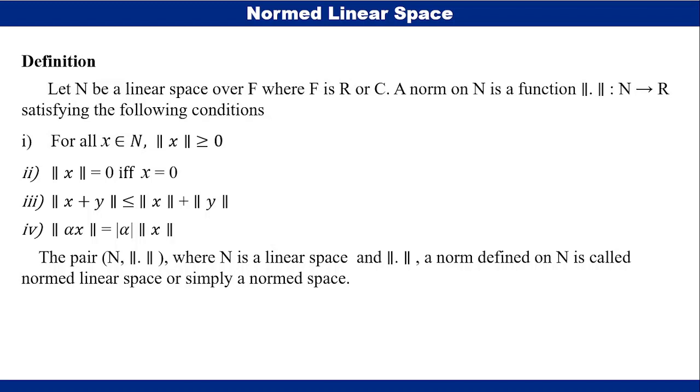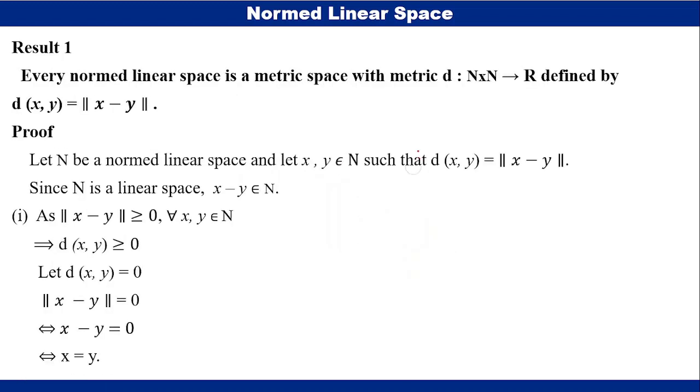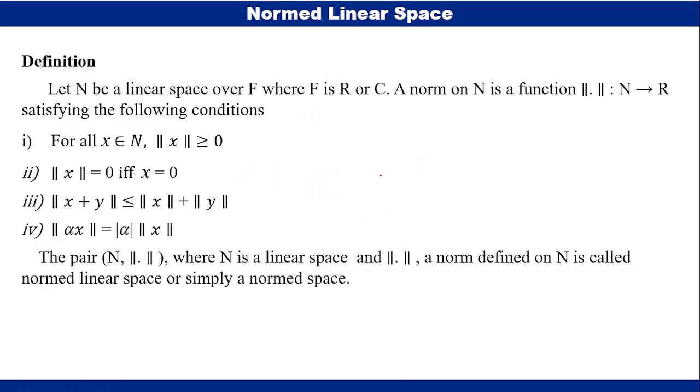So we know about the norm of the vector. If we have the vector and we find the norm of the vector, represented by double bars, the answer will be the scalar, that is a real number, the length of the vector. Therefore, the norm is the length of the vector, the length is a real number. So we can say that the norm is a function that takes a vector as an input and gives a scalar as output. Therefore, we have a function from a linear space to scalars. So we can define the norm linear space as follows.